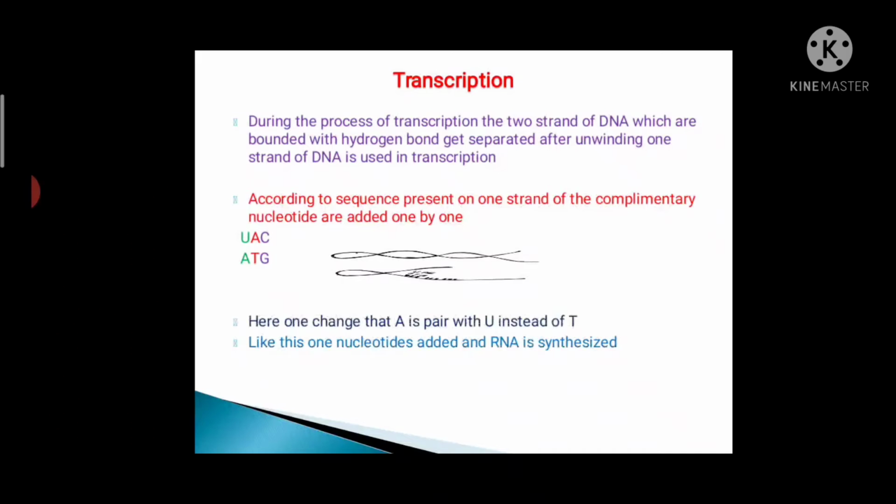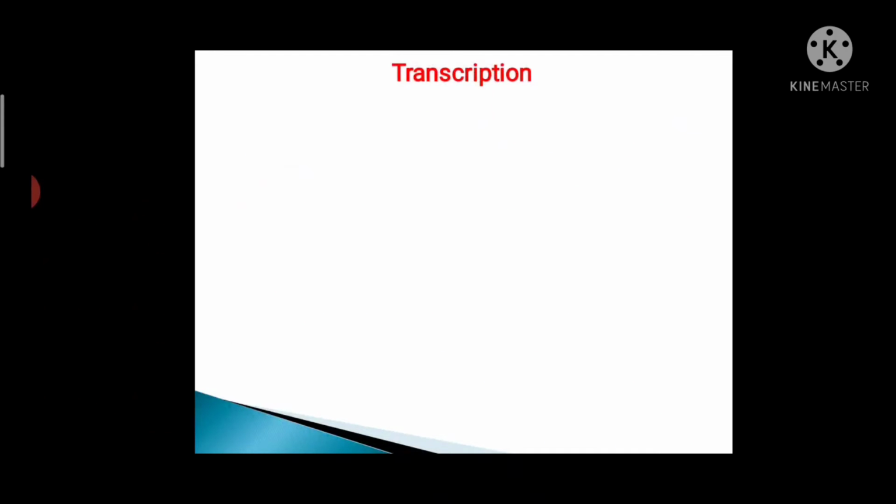I repeat, here one change: A is paired with U instead of T. The process of formation of mRNA according to the sequence present on the DNA strand takes place inside the nucleus.